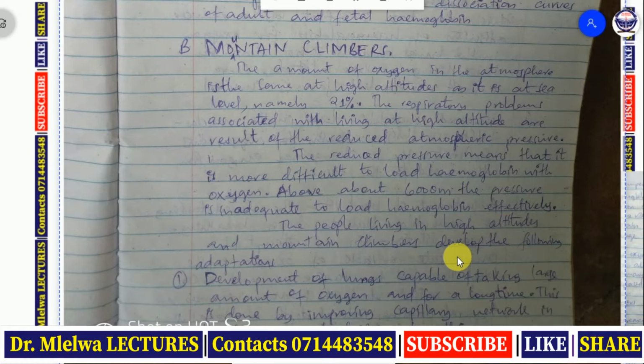The first adaptation is the development of lungs capable of taking large amounts of oxygen and for a long time. So that means their lungs contain more air spaces, which allow them to take large amounts of oxygen, and that oxygen stays for a long time as compared with normal lungs. This is done by improving the capillary network in the lungs and deeper breathing.